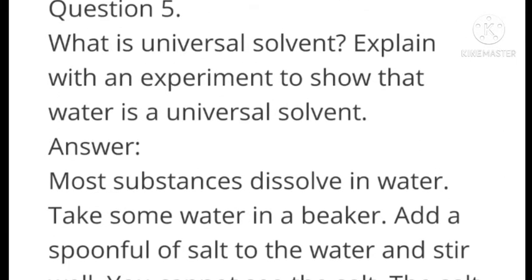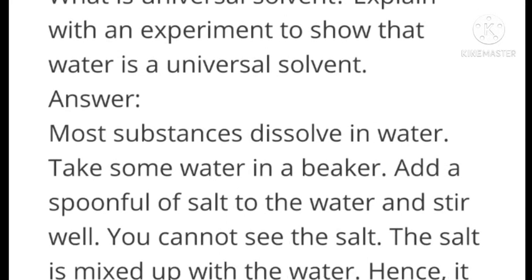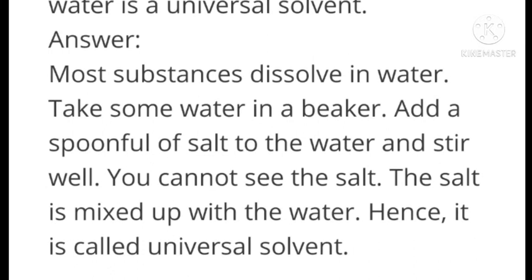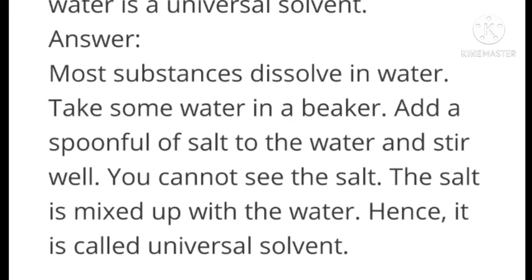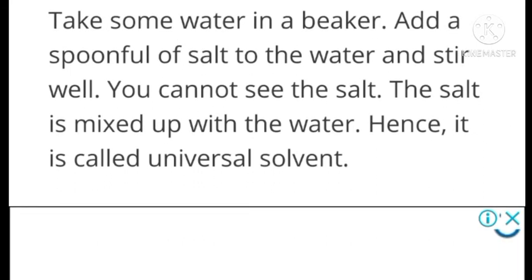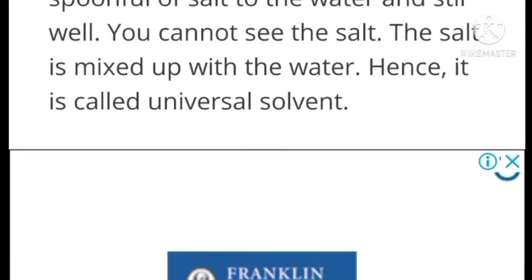Next question. Water is a universal solvent. Explain with an experiment to show that water is a universal solvent. Answer: most substances dissolve in water. Take some water in a beaker, add a spoonful of salt to the water and stir well. You cannot see the salt. The salt is mixed up with the water, hence it is called a universal solvent.